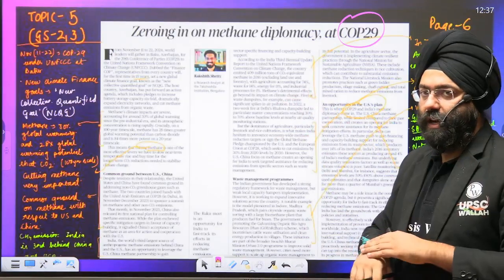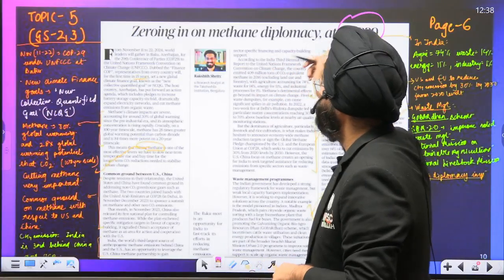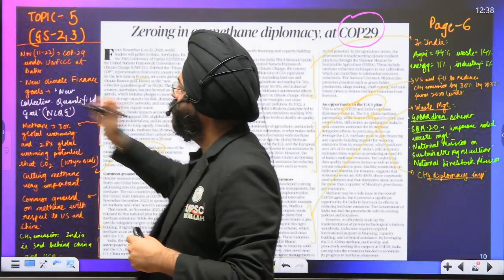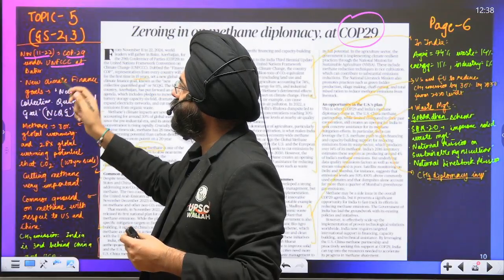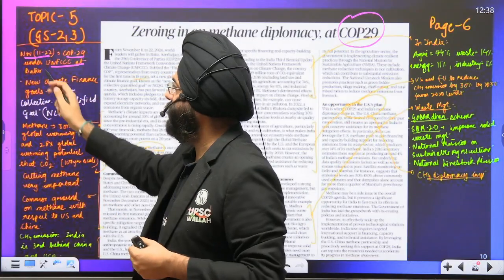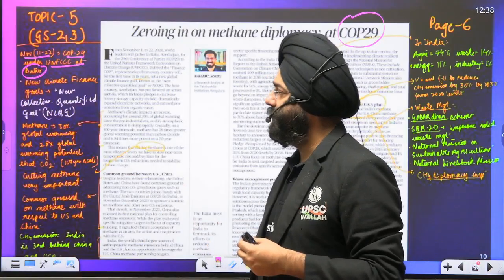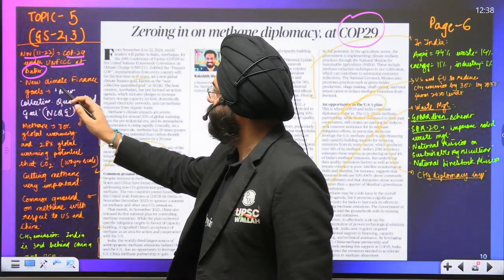Okay. Now see, let us come. We have understood what UNFCCC is, and we know that under that we have the COP29, the meeting concerning the climate change. From November 11 to November 22, COP29 under the UNFCCC will be taking place in Baku, that is basically Azerbaijan's capital. Now it is taking place over there.